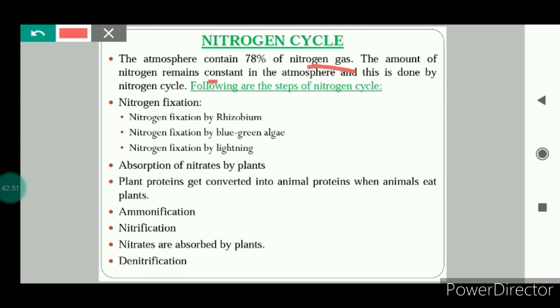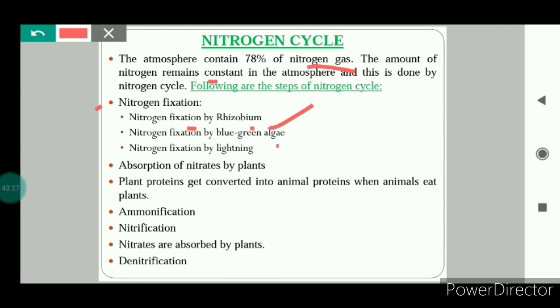So this needs to be converted into some useful form. This process of converting nitrogen into useful nitrogen compounds so that it can be utilized by plants is known as nitrogen fixation. We will see that nitrogen fixation can occur in three ways. First is nitrogen fixation by rhizobium. Rhizobium bacterium lives in the root nodules of leguminous plants, in a symbiotic association.